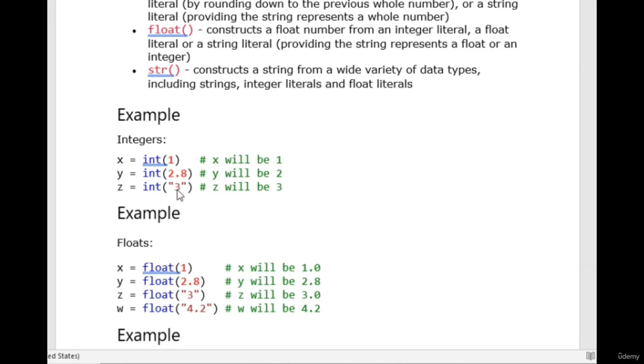This is a string which I've given. The value is a string, and I want to convert that string into an integer. So I can convert in one line: z equal to int of 3, that too in quotes. So z will be 3, but 3 will not be the string value. It will be converted to integer. So there's a big difference here. If I don't give int and directly write print 3, then that will be printed as 3 only, but that will be a string, not an integer.